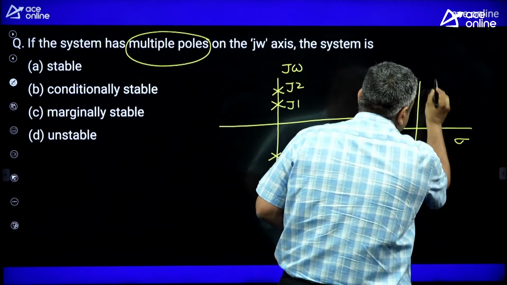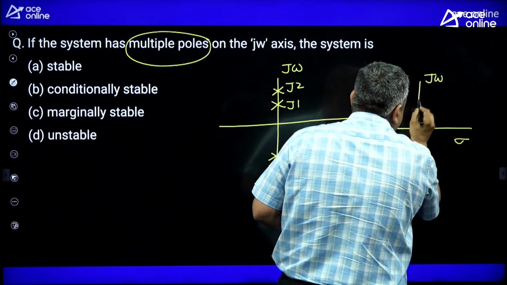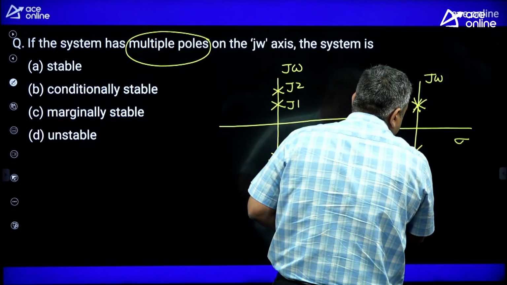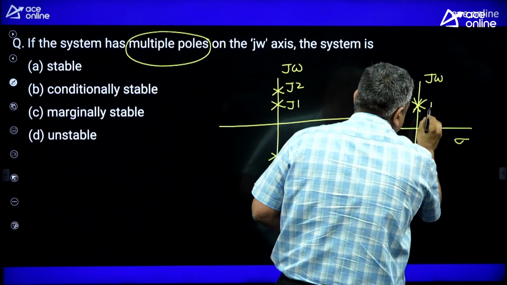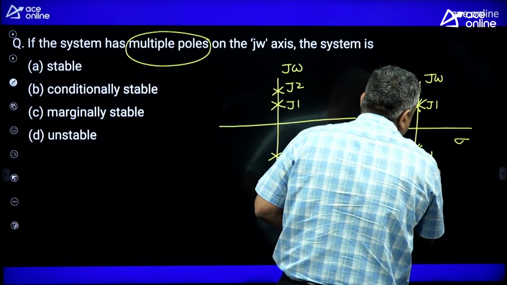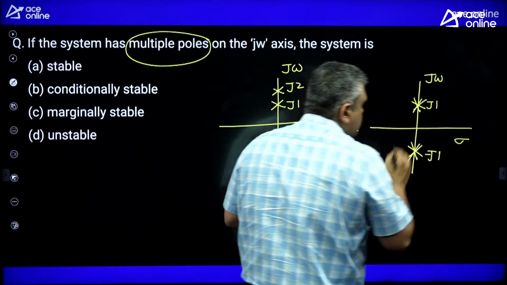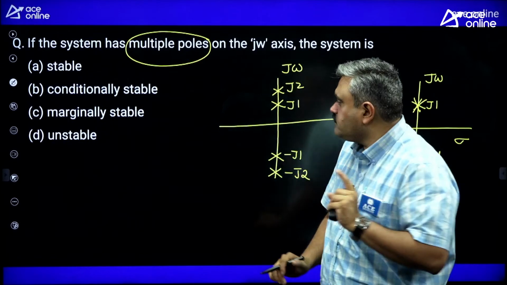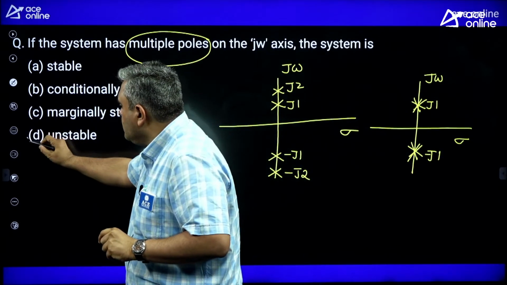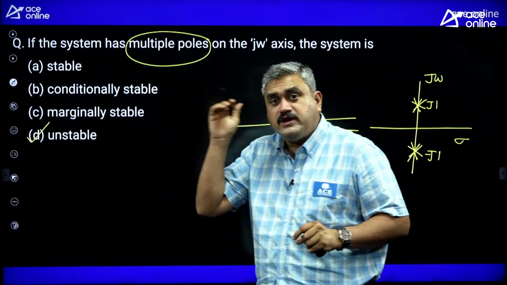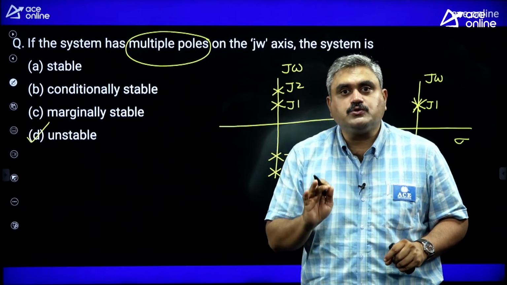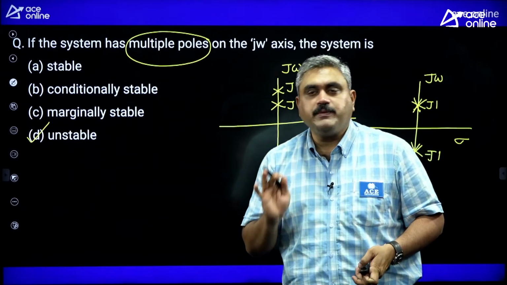Or it might be like this also. This is your real axis, imaginary axis, repetitive pole, complex conjugate and repetitive. That means I am taking plus j1, 2 poles are there, and minus j1, 2 more poles are there. Both are satisfying that condition. Definitely unstable, no doubt. So your answer should be D. This clarity should come when you read the question only. You should not think twice. You should not read the question again. That is how you have to prepare.